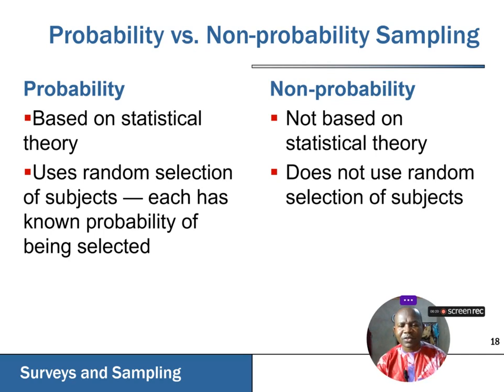Many a time it could be based on convenience, or it could also be based on availability. Okay, so we use probability sampling more importantly when we want to test hypotheses in research. While the non-probability sampling is often used to come up with a hypothesis, but not necessarily to test a hypothesis. With probability sampling, we test a hypothesis, but with non-probability sampling, we can use it for formulation of a hypothesis.